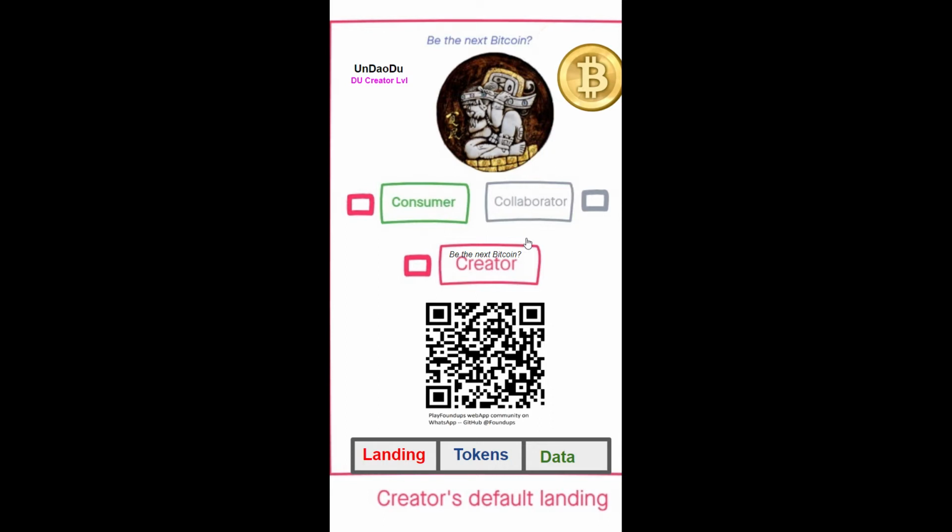So there are three types of players in this game, right? Life's a game, trying to get through, trying to move on. Surviving the coronavirus is like a game. You have the individuals who are out there who are consuming. They need to go buy stuff. They're you and I, the ordinary people. They're the consumers in the world. The collaborators are those that are the shop owners who basically put out the products, and then we have the creators that actually make the products.